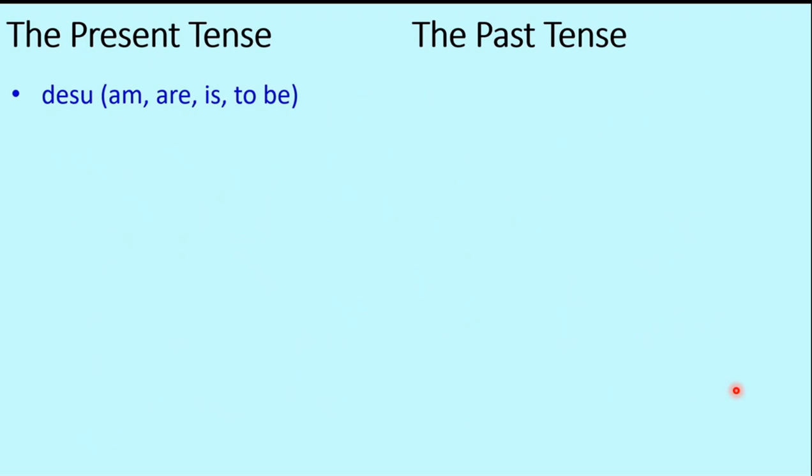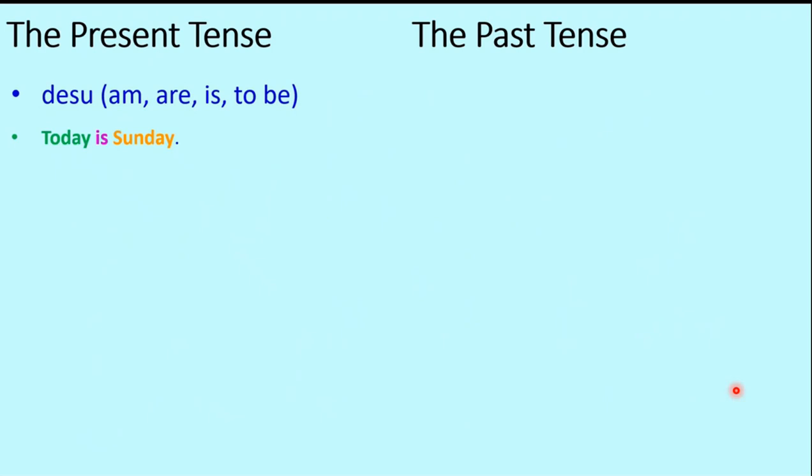Next is desu. So this is again the most common verb of Japanese, which we use very frequently in almost every conversation. This is the verb which means am, are, is, or to be, or just to exist. Like as we say, this is some XYZ. So XYZ this. So let's take a look at some examples of the usage of this.